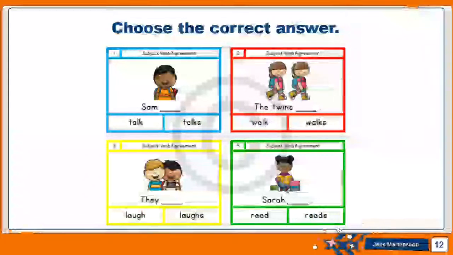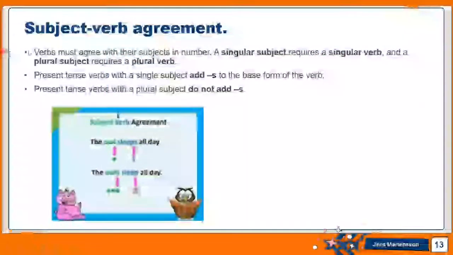Okay, let's find out the rule. The rule says that verbs must agree with their subjects in number. So if the subject is one person, singular, I need to add an S, as you can see here. The owl sleeps all day. Owl, one, singular, so sleeps took an S. However, when the subject is plural, it should take a plural verb, which means a verb that does not have an S at the end.